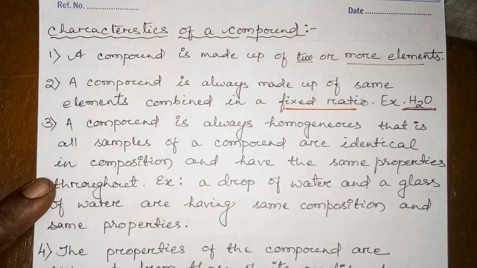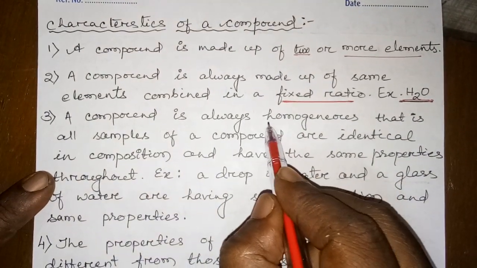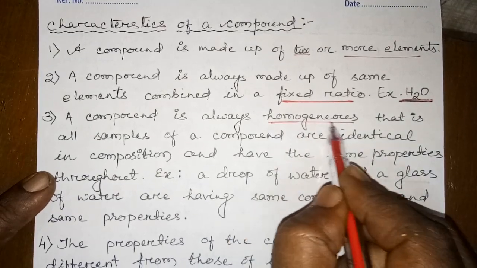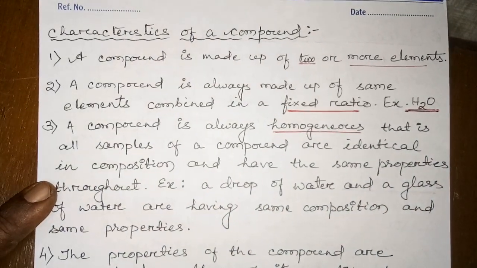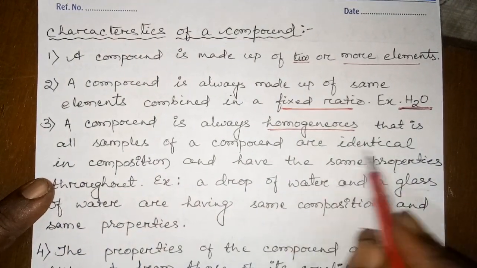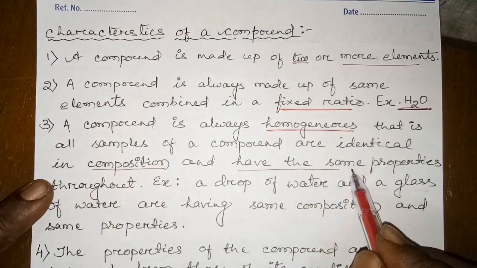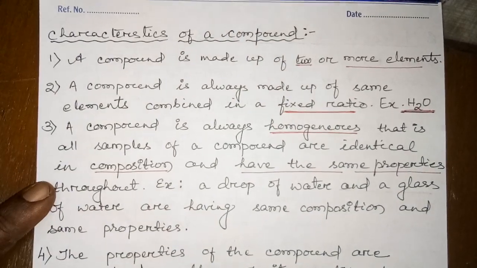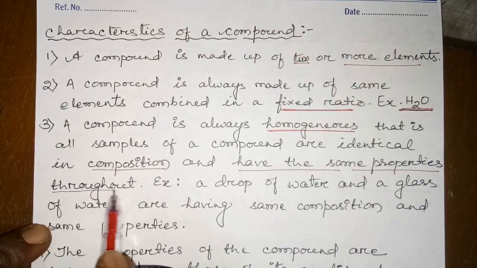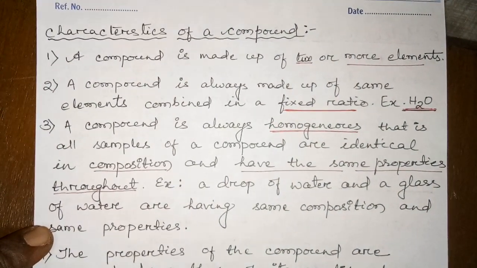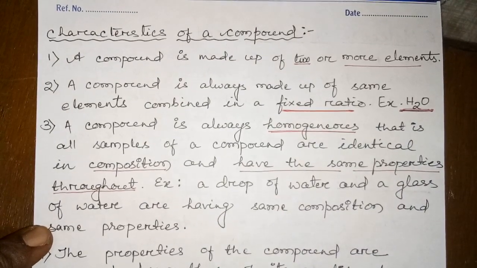A compound is always homogeneous in nature. That is, samples of a compound are identical in composition and have the same property. Any sample of the compound you take will have identical composition and the same property throughout.